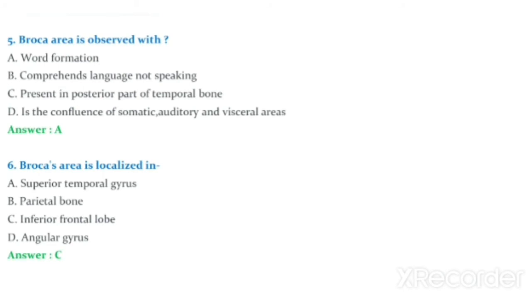Question number 6. Broca's area is located in option A superior temporal gyrus, option B parietal bone, option C inferior frontal bone, option D angular gyrus. Answer is option C, inferior frontal lobe.